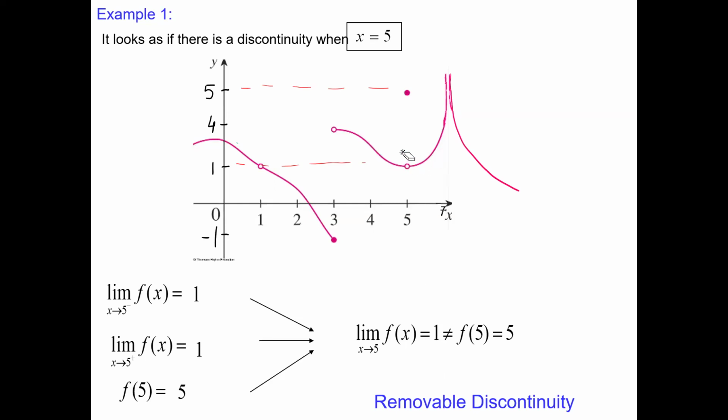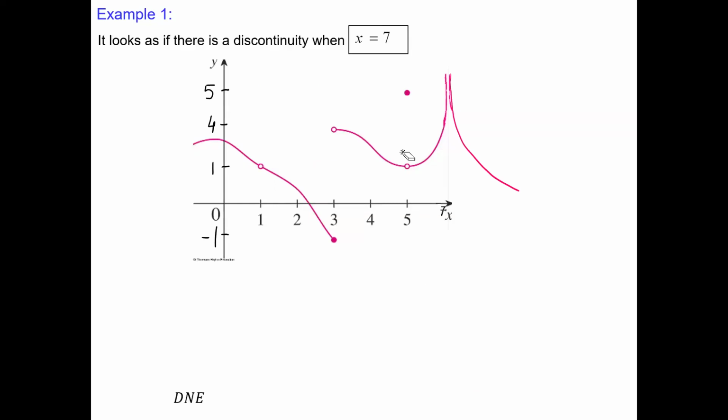Okay? And the last x value where we have a problem, x equals 7. Limit from the left, limit from the right, and the value. The value, we may notice, does not exist. We may even see that this is a vertical asymptote. The limit from the left and right is positive infinity because the function is approaching that vertical line.